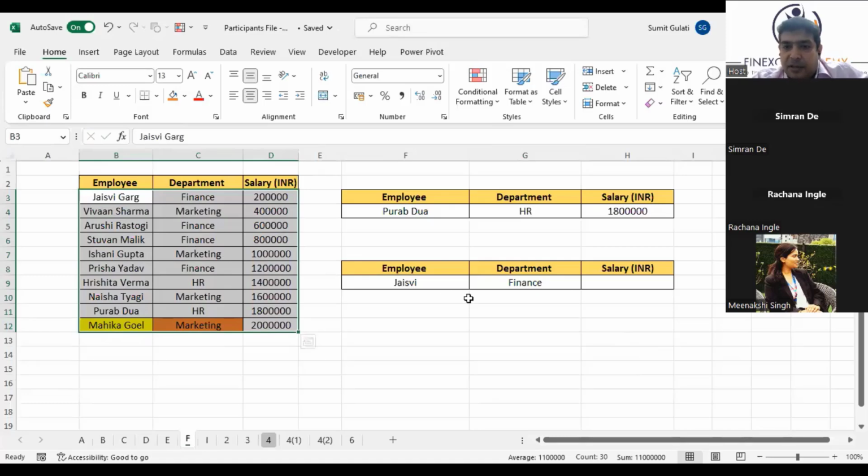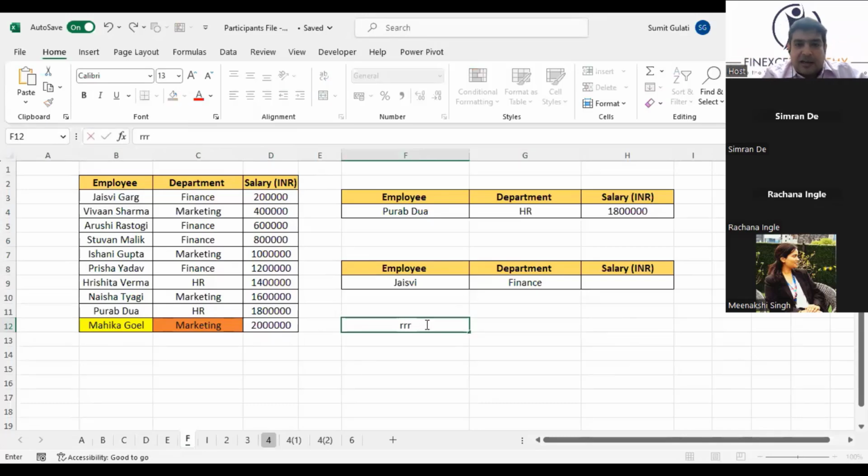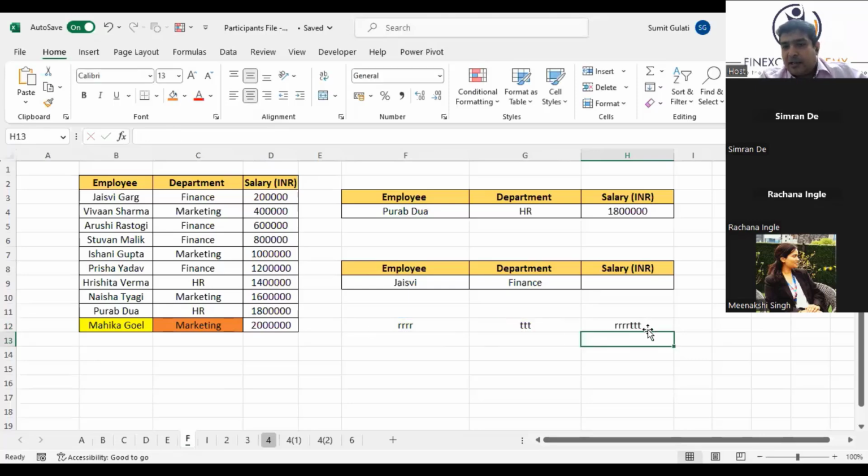And the ampersand is not a function, it is used to join two things. So we have used F9, from where the name is picking up, and the ampersand to join two things. I'll show you what and is used for. Suppose I have RRR, I have TTT. If I write equal to this and this, it will just join the two things. It will become RRRTTT. So this is what we call concatenation. Here also we have picked the value from F9 and joined it with the star.